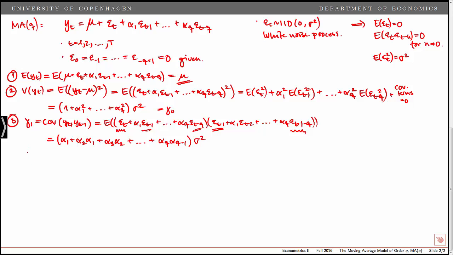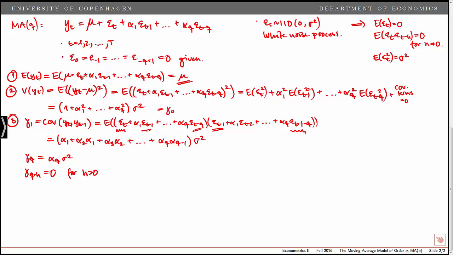Now we could do the same for the second autocovariance, or we could simply go directly to gamma q and note that this is simply equal to alpha q sigma squared. If we have alpha q plus h, these are 0 for all h positive. We have now shown that the expected value, the unconditional mean, the unconditional variance, and all the autocovariances are constant over time.